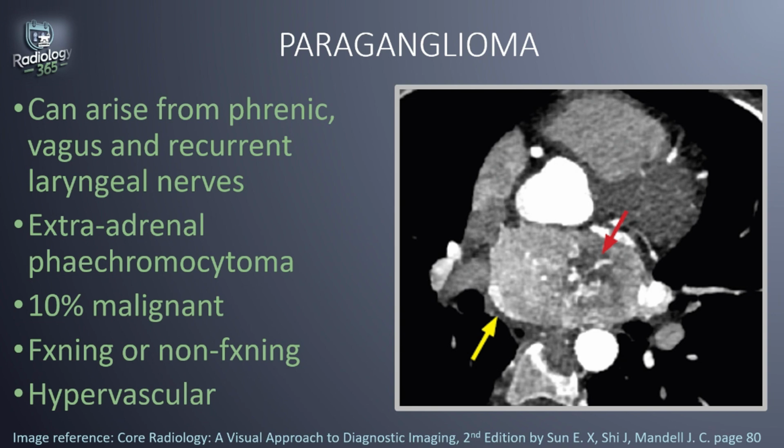So this contrast enhanced axial CT shows a hypervascular mediastinal mass with central areas of necrosis here. And this is directly abutting the borders of the ascending and the descending thoracic aorta. It's just behind there. And that is consistent with a parasympathetic paraganglioma.